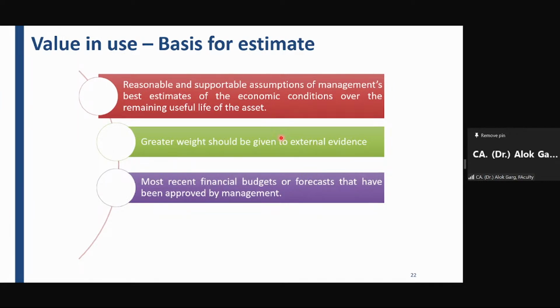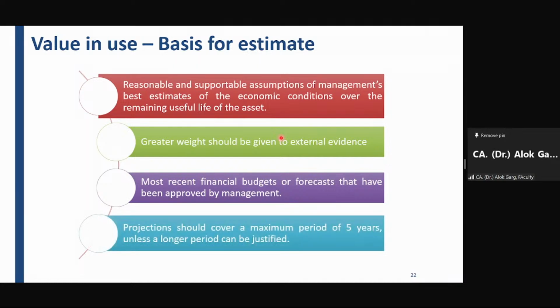You have to use the most recent budget or forecast, and your projection should be for a maximum period of 5 years, until and unless the longer period can be justified. In your examination question, if the question says that the economic life of the asset is 10 years, and the present and future cash flows over a period of 10 years are given, so don't take the cash flow for 5 years in that case, because when you take the cash flow for 5 years, probably the impairment may be there.